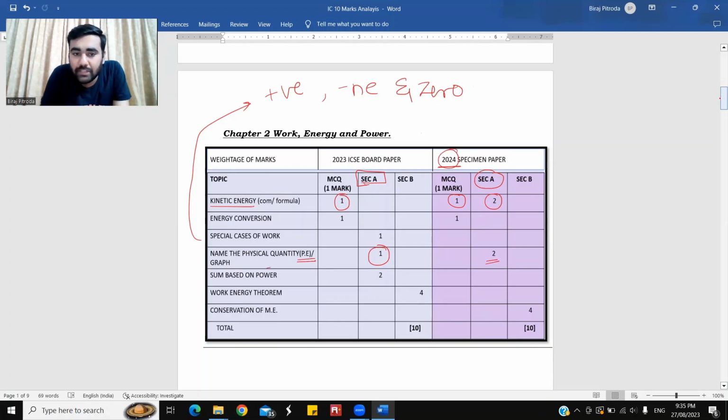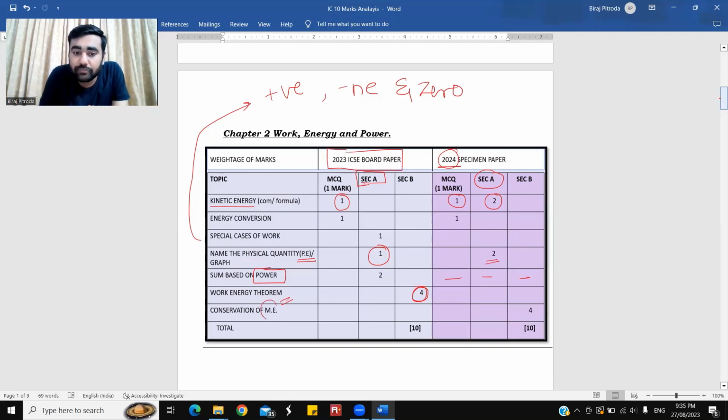One numerical based on power. There was no numerical based on power in the specimen paper. Work energy theorem, very important. There was a question of work energy theorem for 4 marks, not the derivation kind of concept, but a similar kind of question was seen in the year council paper 2023.